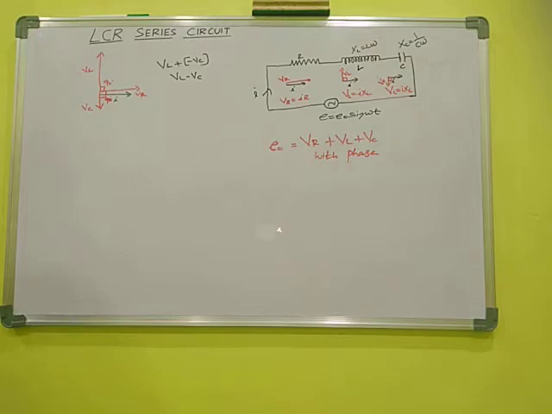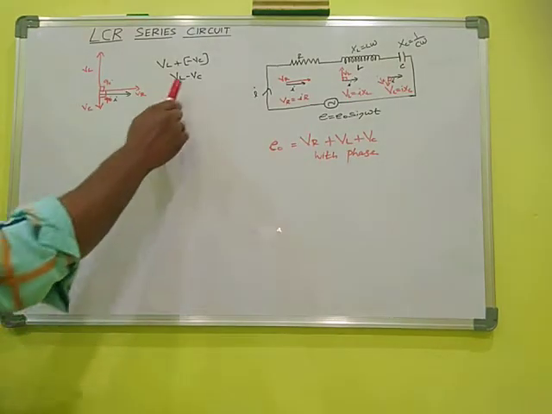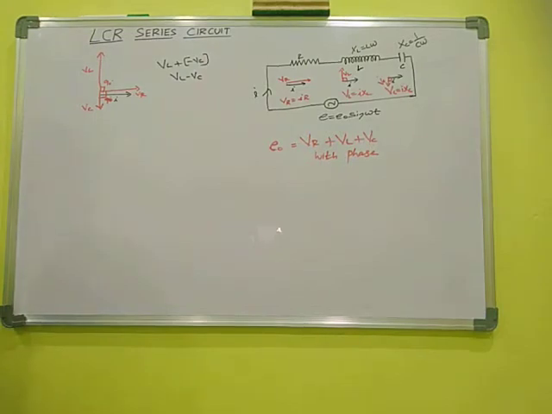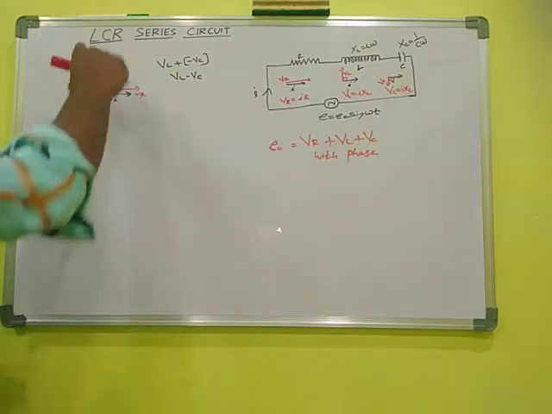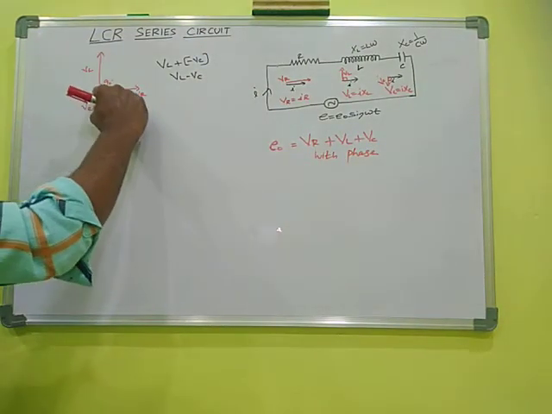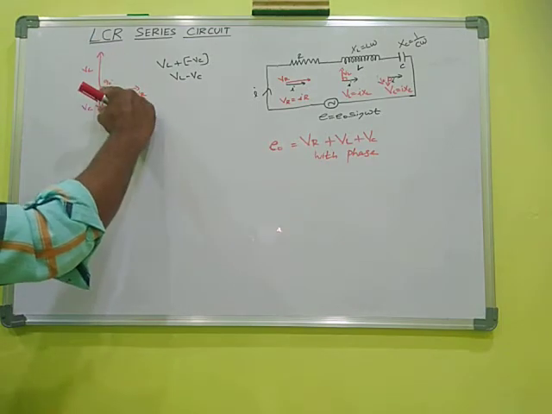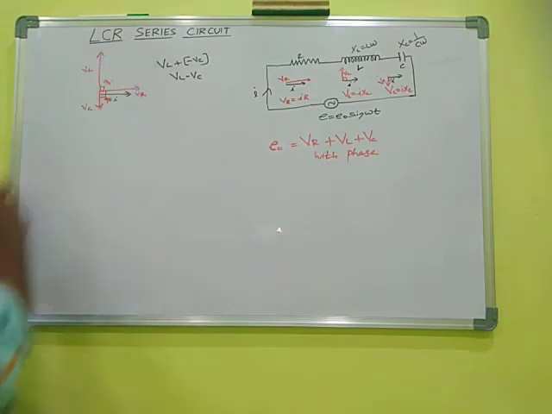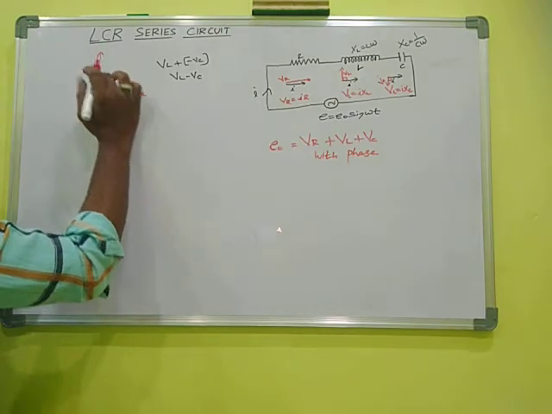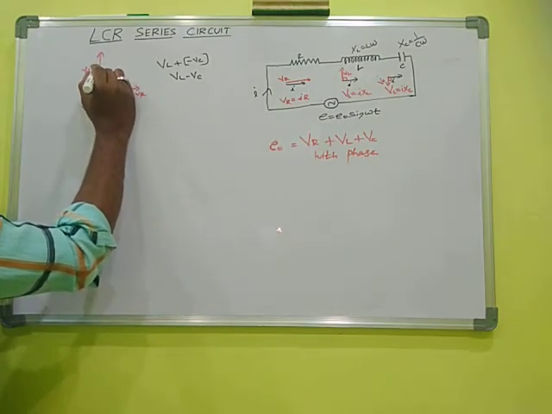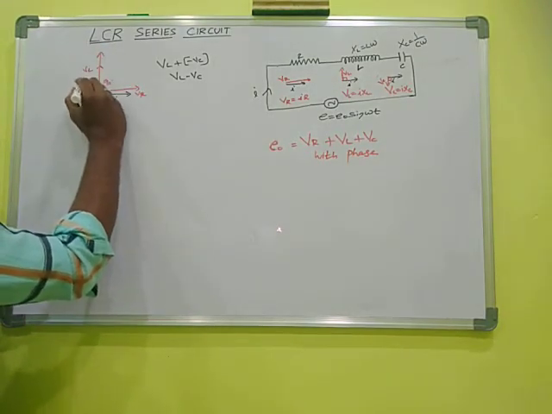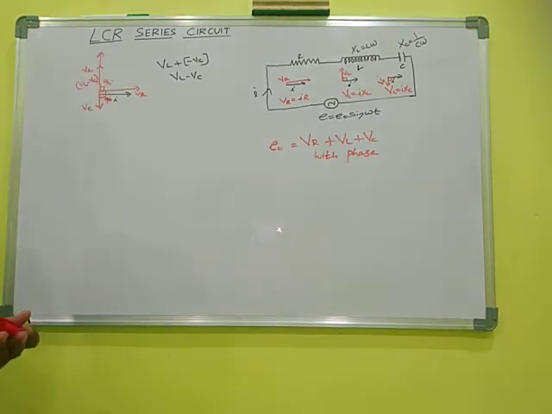But in this phasor diagram, how can we find VL minus VC? Out of this VL, we can cut this VC. We can measure and cut. For example, this is the length of VC. Out of VL, the VC is subtracted. The VC is removed from the total length of the VL.